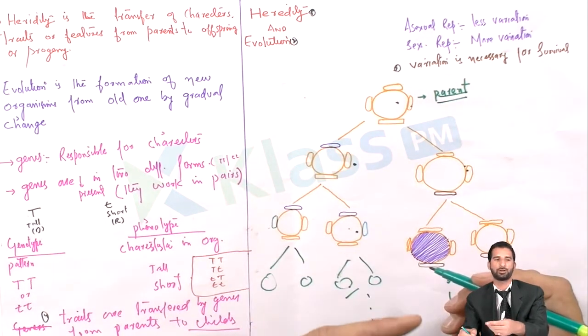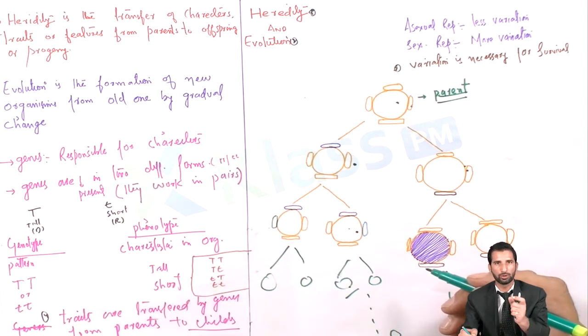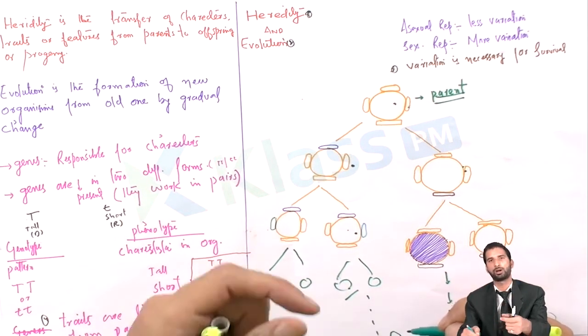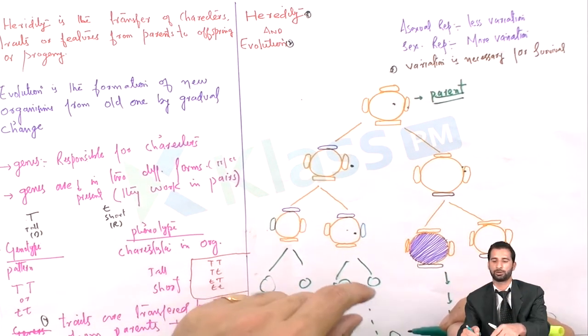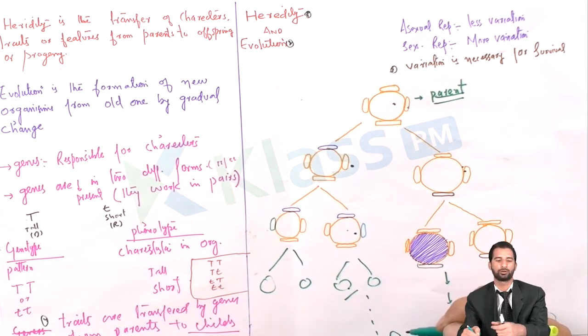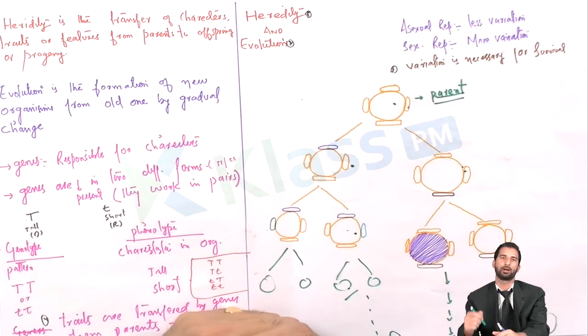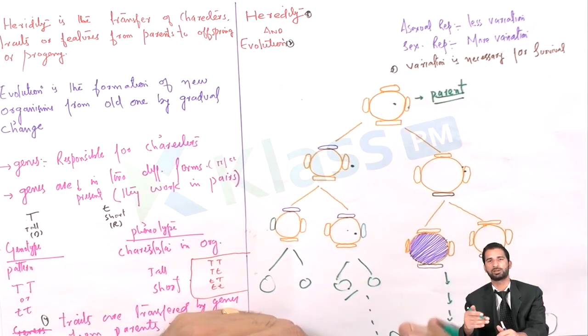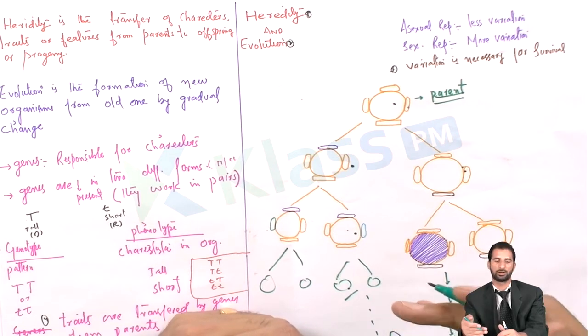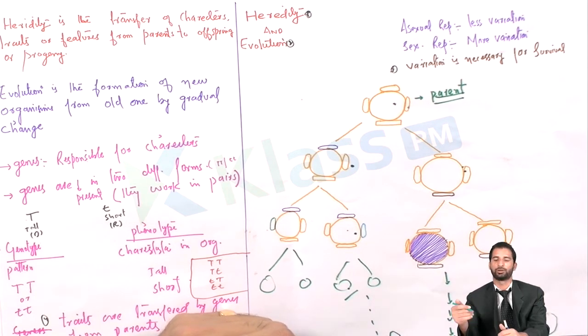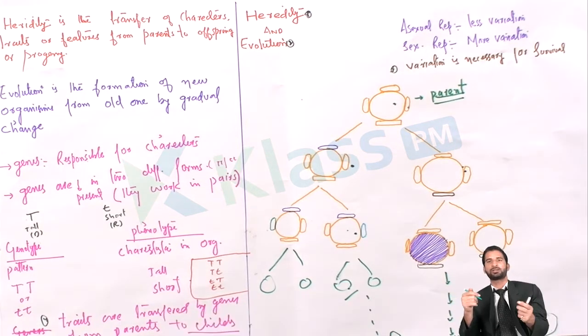This formation of new offspring from the old one, over the course of time, by gradual change, this process is actually called evolution. So the next important point is why it is necessary for variations to occur.